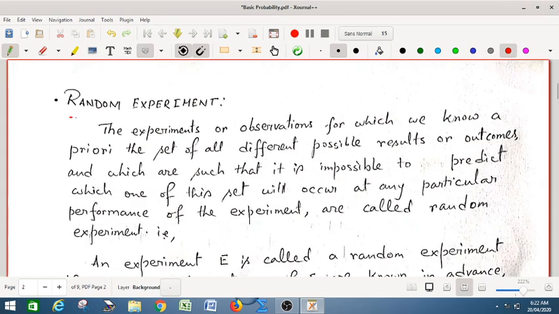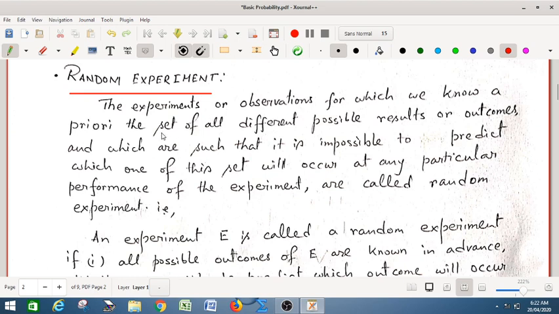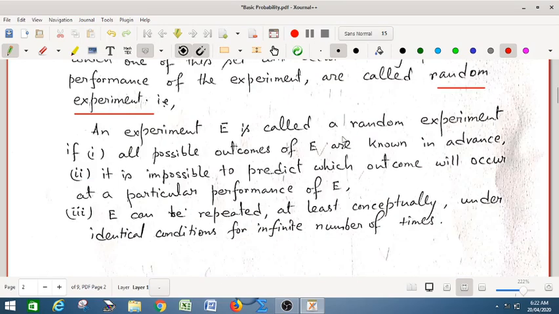This is the very important definition in probability: the experiment or observation for which we know a priori the set of all different possible results or outcomes, and which are such that it is impossible to predict which one of this set will occur at any particular performance of the experiment, are called random experiments. So if you know the results but which one of them will occur cannot be predicted, those experiments are called random experiments. Let us define the random experiment in a very compact form.